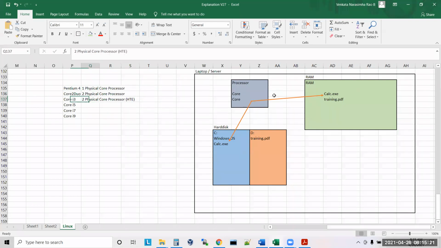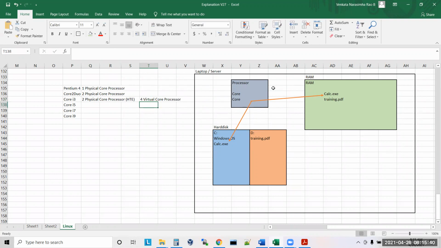Fine. So Core i3. What is Core i3? It is a dual core, 2 physical cores, processor with hyper-threading enabled. It means it has 4 virtual core processors.